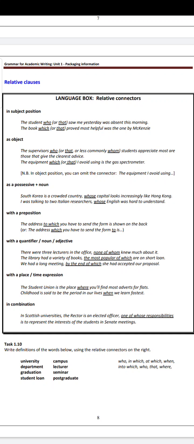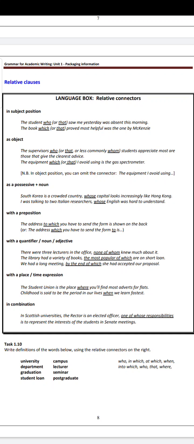Then, relative connectors with a preposition. The address to which you have to send the form is shown on the back. Let me repeat. The address to which you have to send the form is shown on the back, or the address which you have to send the form to. So pay attention to the preposition to here.